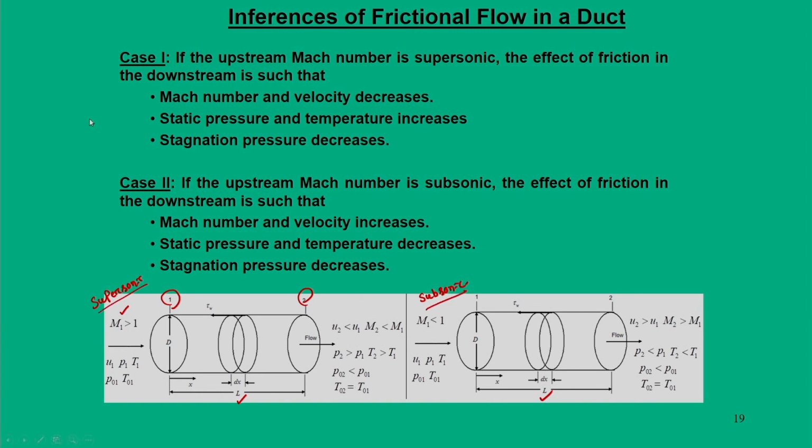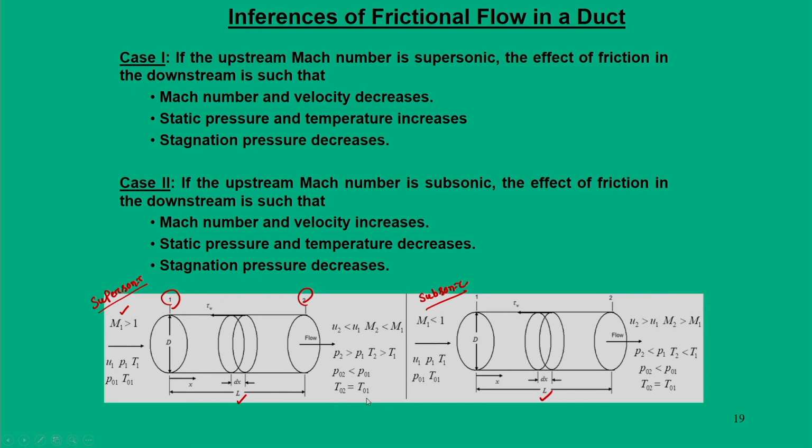Okay. Now, let us take case 1. If the upstream Mach number is supersonic, the effect of friction or the length L in the downstream, that is for region 2, is such that the Mach number and velocity decrease. The static pressure and temperature increase, the stagnation pressure drops and the total temperature remains the same.